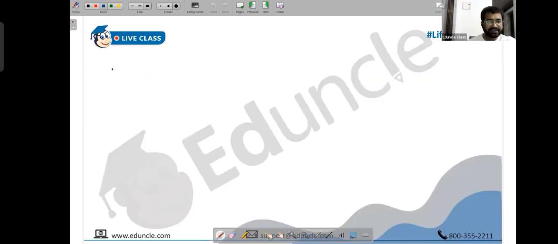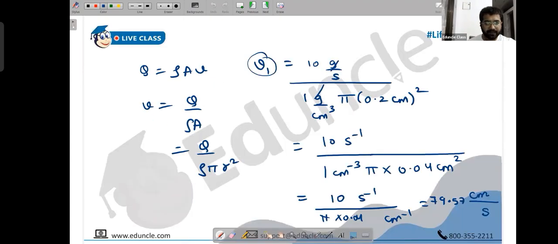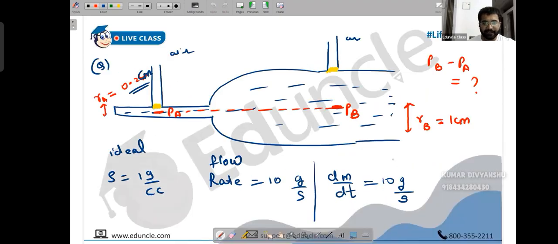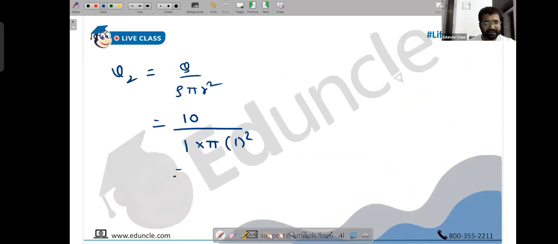Let's similarly calculate the velocity in the second case. That will be Q upon rho pi r2 square. Q, the flow rate, is constant: the amount of input is equal to the amount of output. So that's 10 upon rho, which is 1, pi r, where the radius in the second compartment is 1 centimeter. This is an easy calculation: just 10 divided by pi, which is 3.18 centimeter per second.